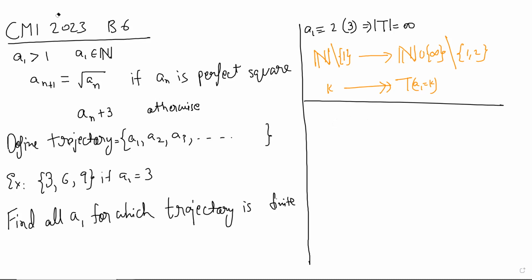Sir, I think the answer is A1 should be congruent to 0 mod 3. Okay. Can we at least prove that for zero?